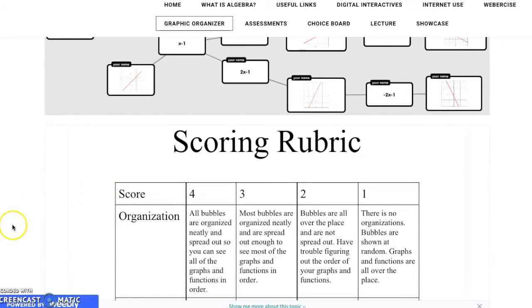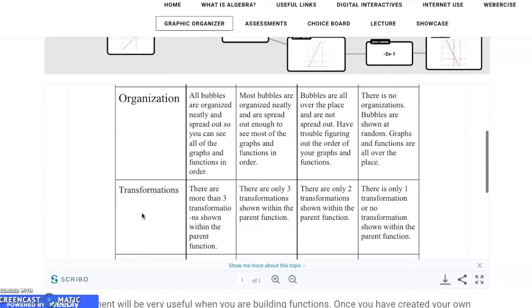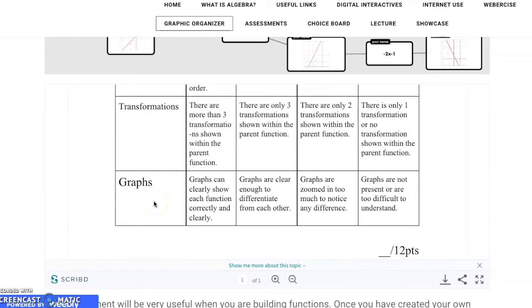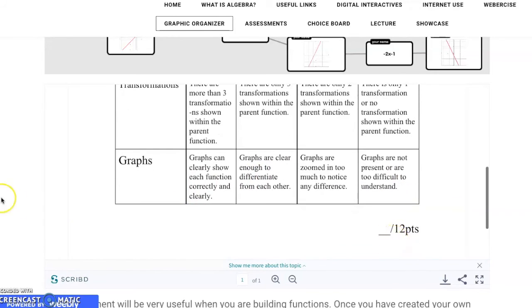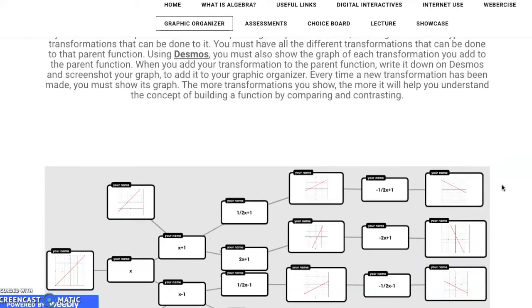And I also have my scoring rubric for this. So I'm looking towards the organization, the different transformations that you have, and your graphs, which this graphic organizer will be a total of 12 points. This will pretty much help you a lot when you're building functions, and so you can be able to understand and create your own transformations and functions.